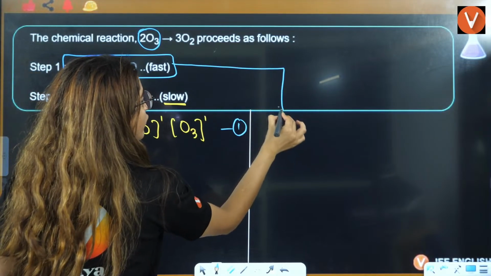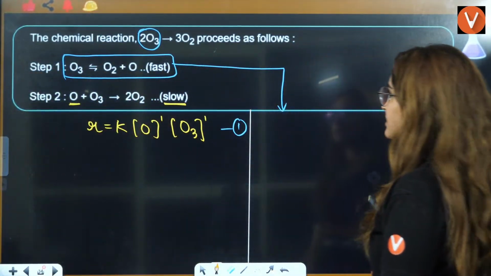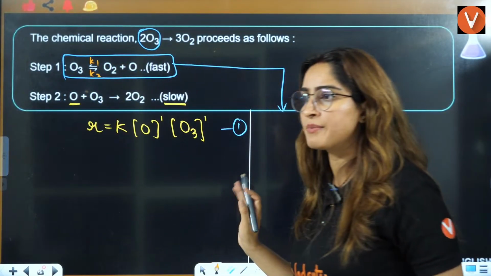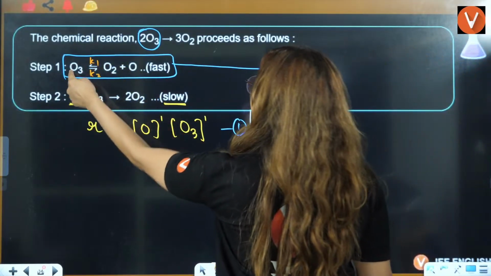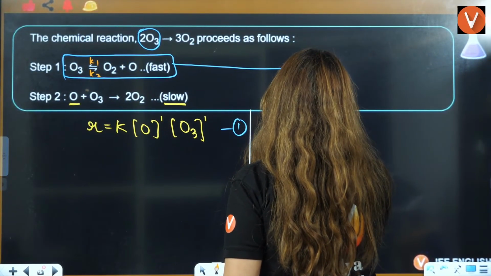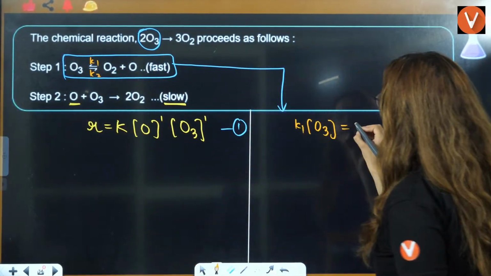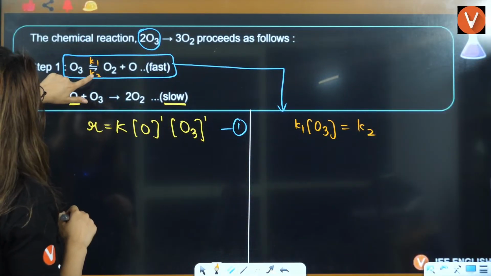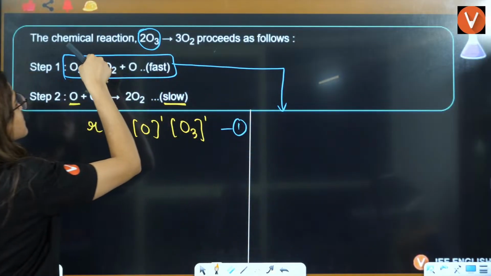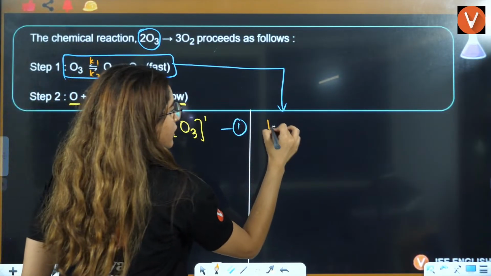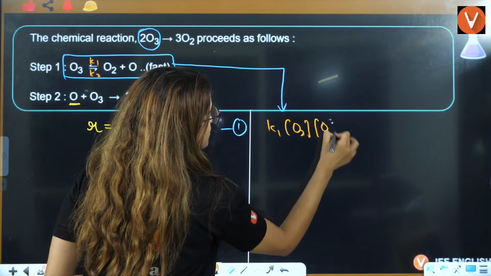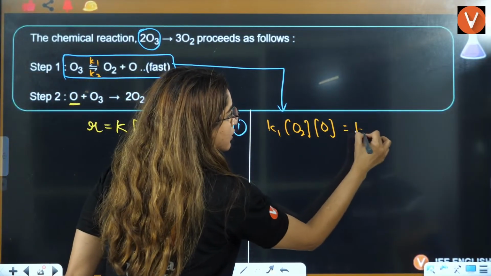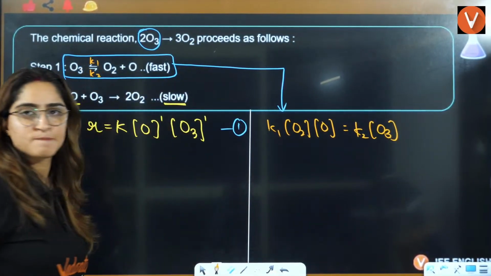Now, from the equilibrium equation, let's say this is K1 and this is K2. This is what I am assuming. K1 into the reactant of K1, which is O2 and oxygen, equals K2 into the reactant of K2, which is O3.